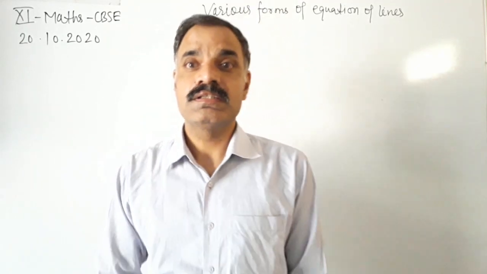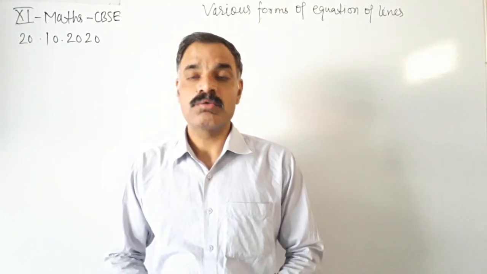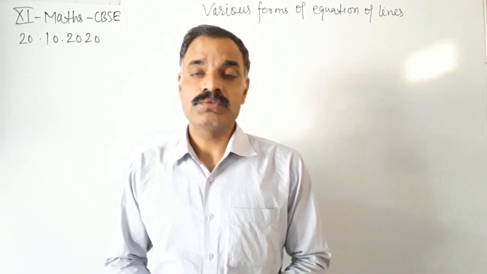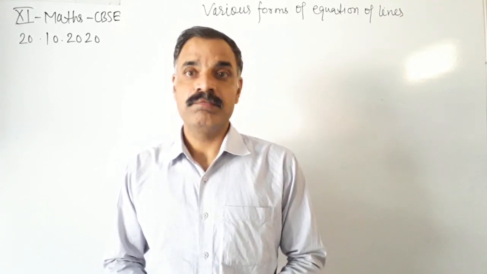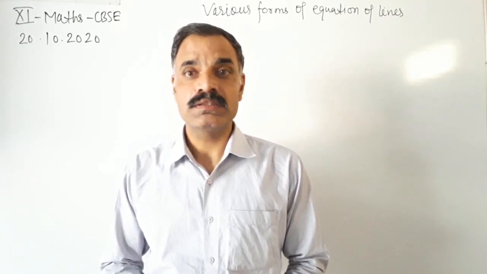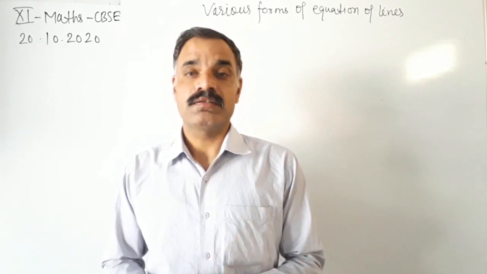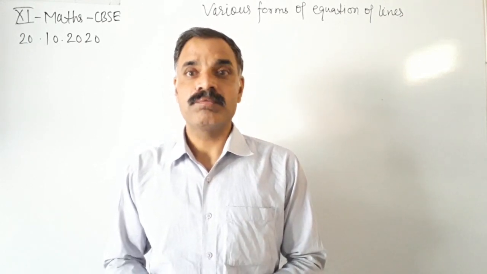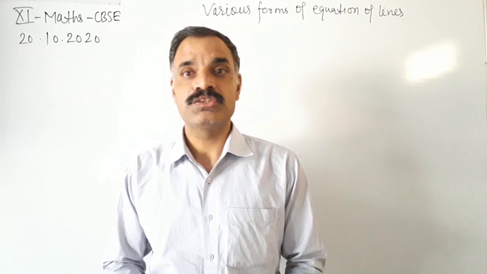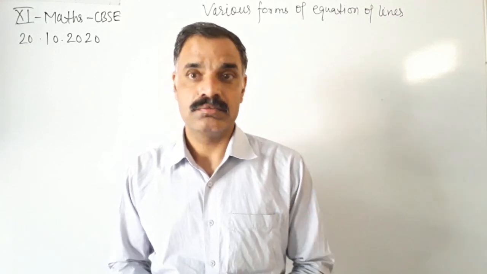Okay, students, today we will discuss the various forms of the equation of the line. In the previous video, we already discussed the basic fundamental concepts of straight lines, that is, the slope of the line.